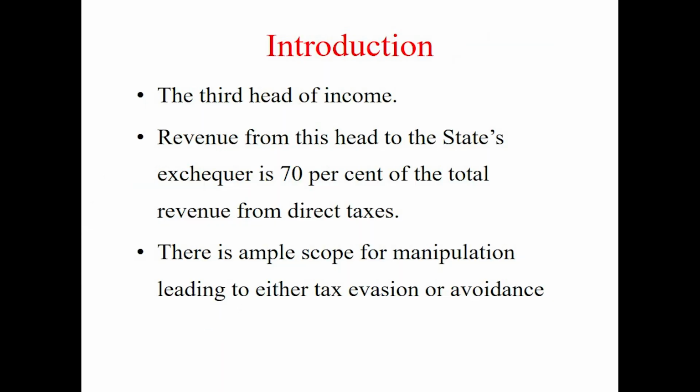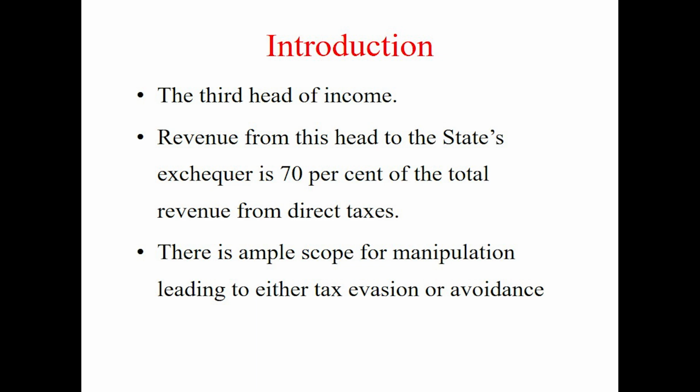Now, this head is very important because almost 70% of the total revenue from direct taxes is from this head of income only. And moreover, there is more scope for manipulation under this head.